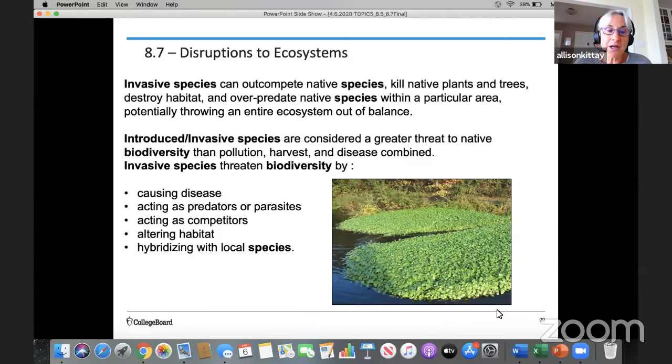So one thing that kind of struck me is that these invasive species are considered a greater threat to native biodiversity than pollution, harvest, and disease combined. And they threaten that biodiversity by causing disease. They can act as predators or parasites. They can compete. They can alter the habitat, and they can hybridize with local species.